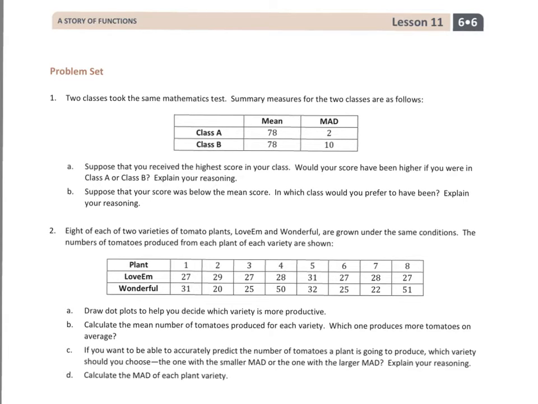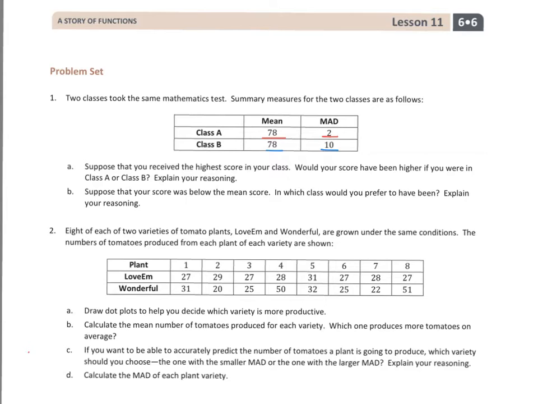Number 1 says, 2 classes took the same mathematics test. Summary measures for the 2 classes are as follows. We have class A with a mean and mean absolute deviation, and then class B with their mean as the same and mean absolute deviation as something quite a bit higher. So A says, suppose that you received the highest score in your class. Would your score have been higher if you were in class A or class B?